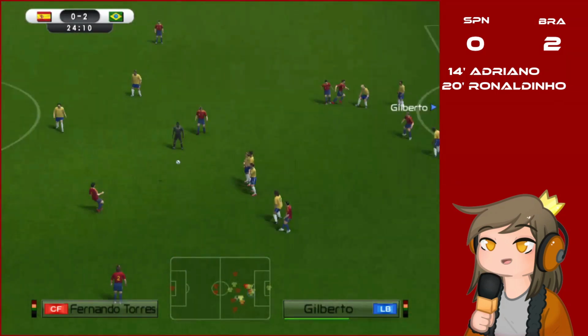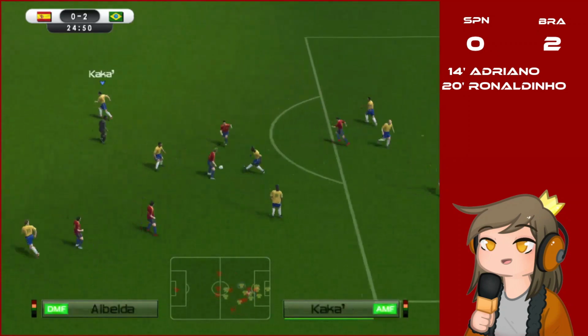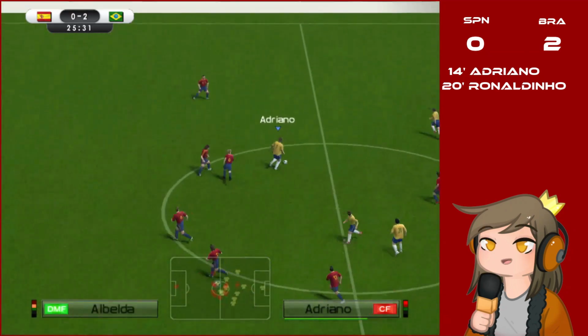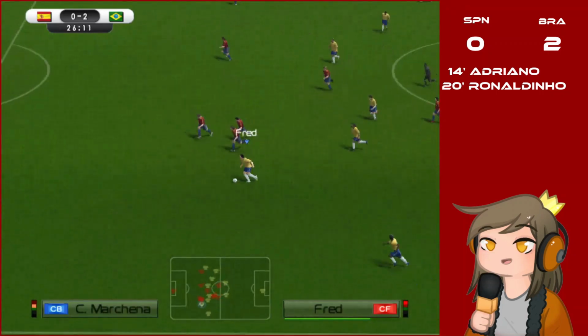Luis Garcia on the ball. He sends it ahead trying to find Torres, but Ronaldinho gets the ball back. Pass it to Gilberto. Finds Kaká, who finds Fred. Pass it to Adriano, who holds the ball a little. Pass it to Fred. It's a good play.